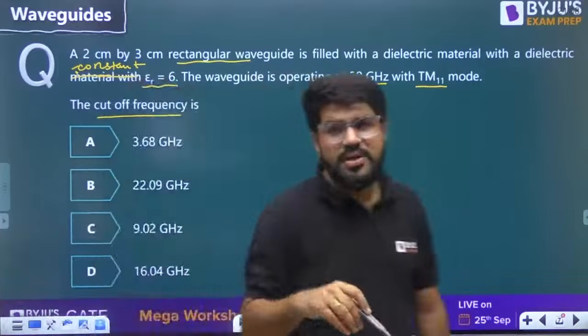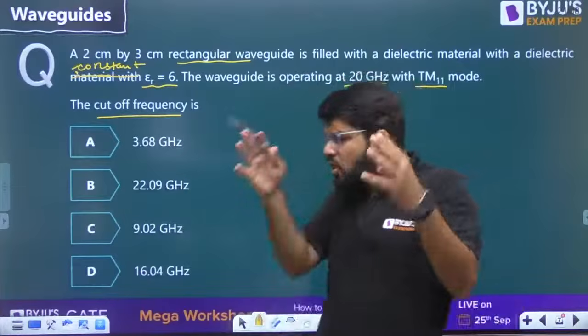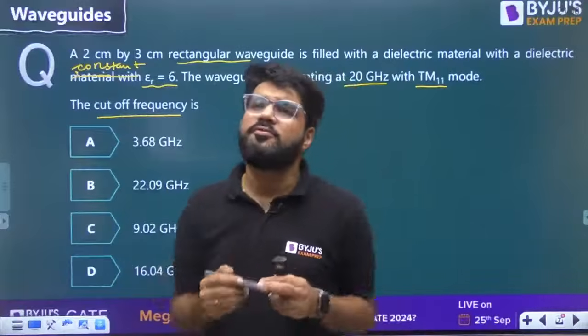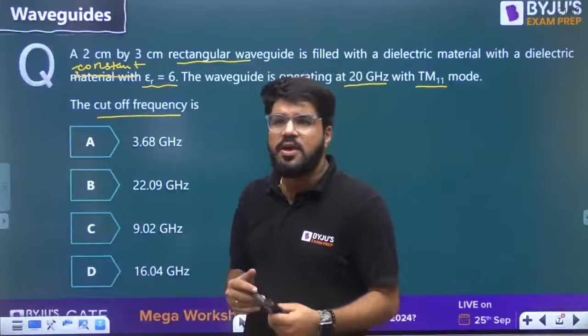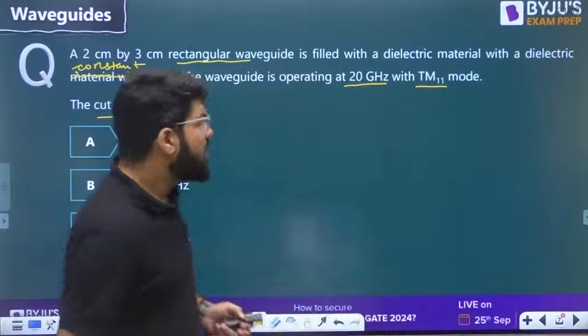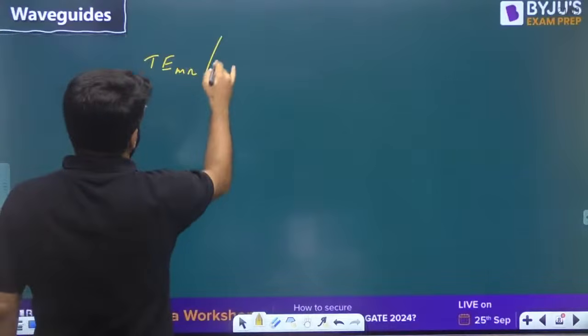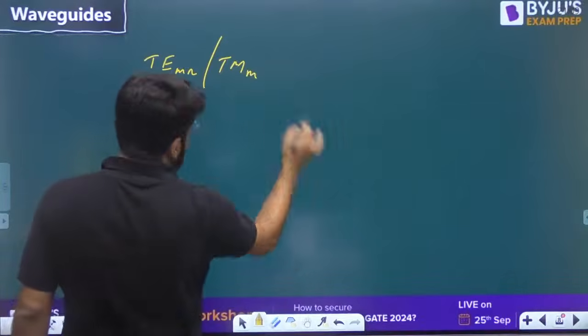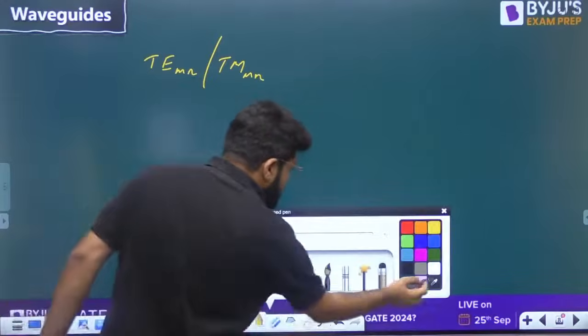There are multiple questions based on this. One by one, let us discuss. What is the cutoff frequency? Now, with all these questions, we will revise all important formulas of rectangular waveguides. I will also take up the questions of circular waveguides. The first important formula, whether it is the TE MN or TM MN modes, what is the cutoff frequency given by?